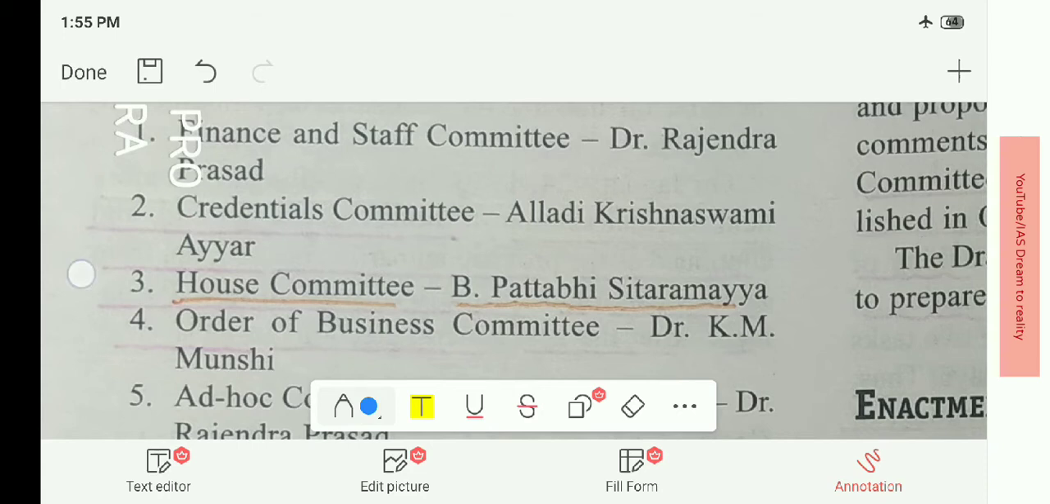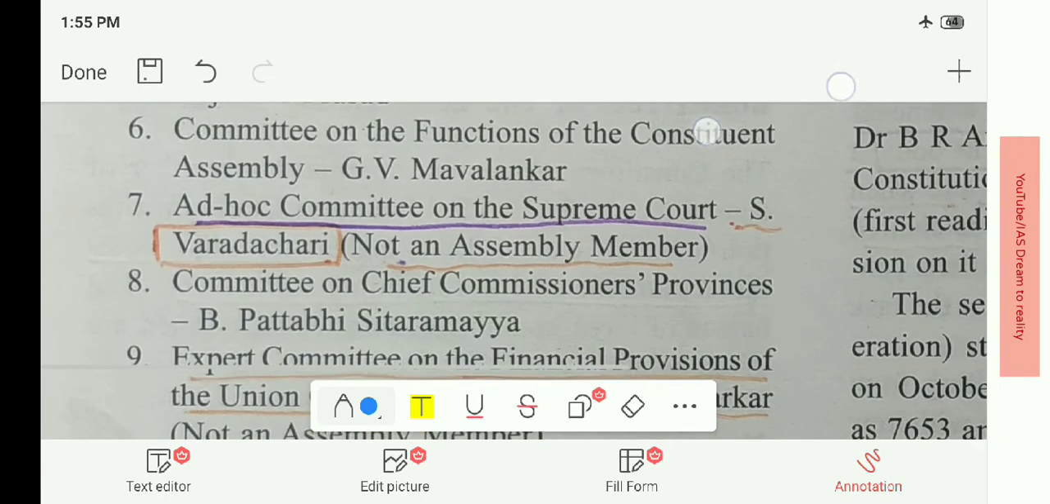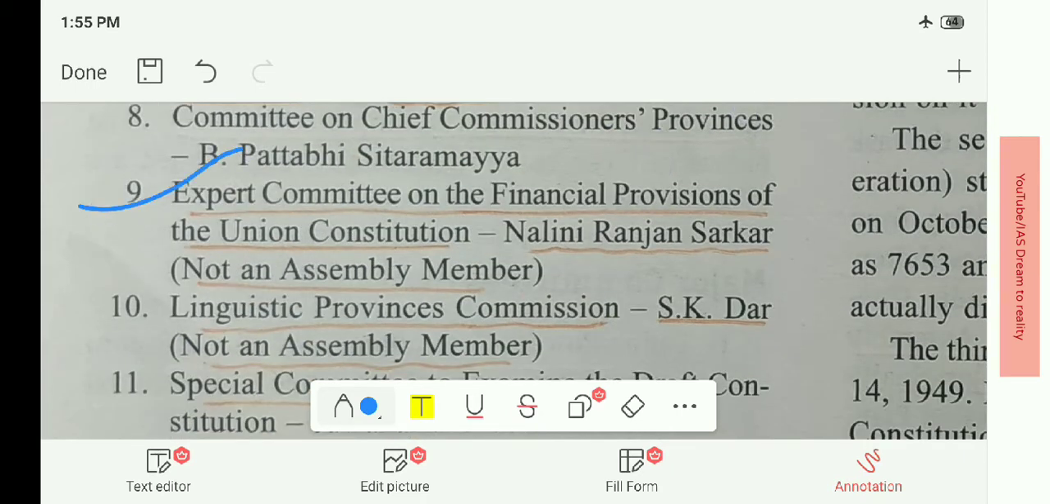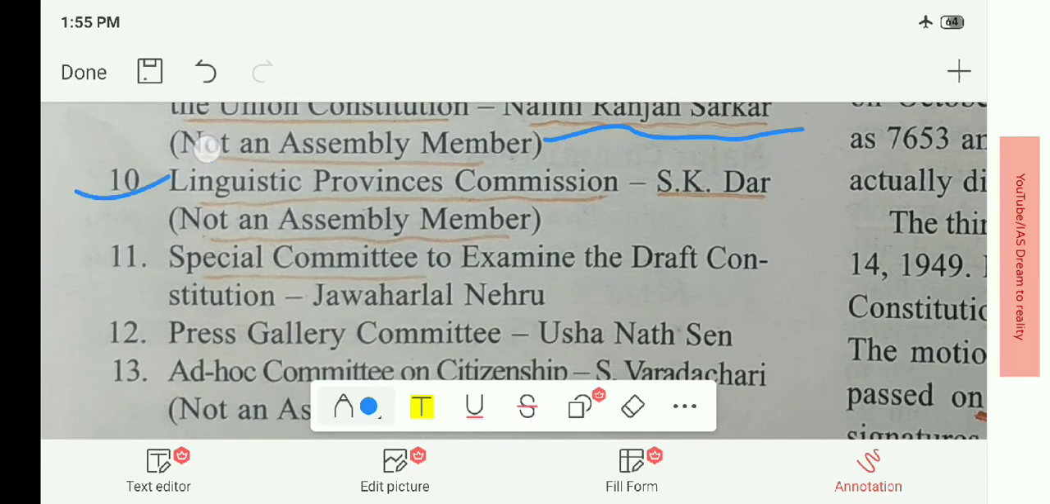In that you should remember who headed the House Committee. It was Pattabhi Sitaramayya. Then who headed the Ad Hoc Committee on the Supreme Court? It was S. Varadachariar, not an assembly member. Expert Committee on the Financial Provisions, that is Nalini Ranjan Sarkar. Linguistic Provinces Commission, S.K. Dhar.